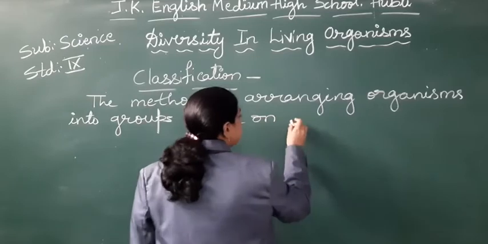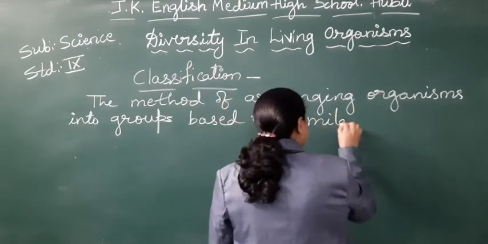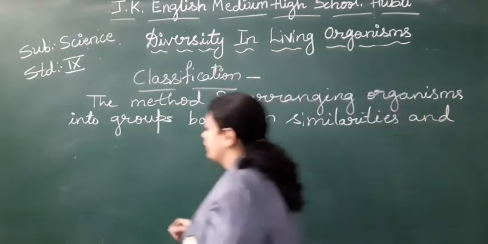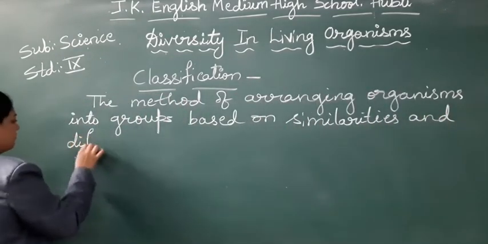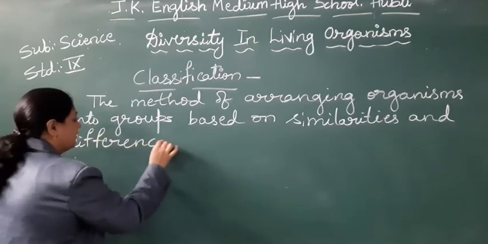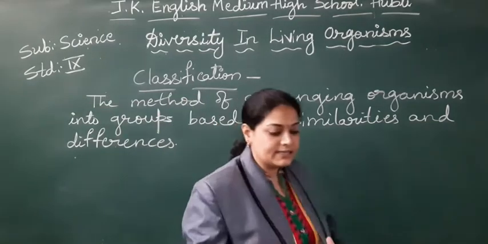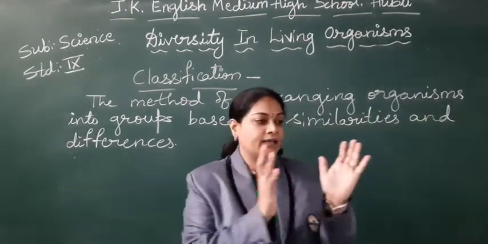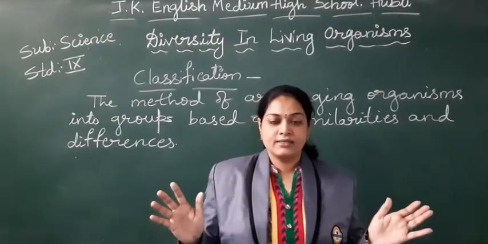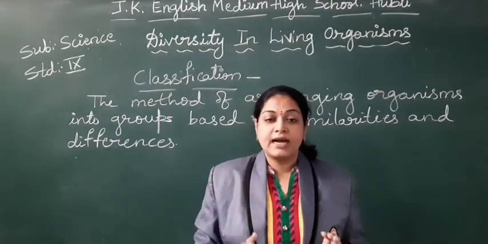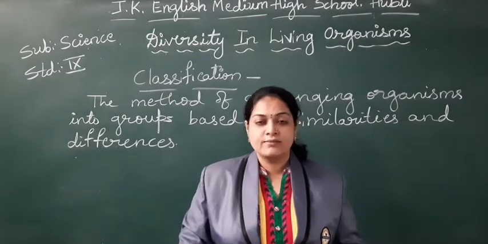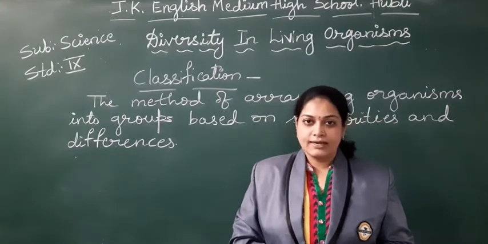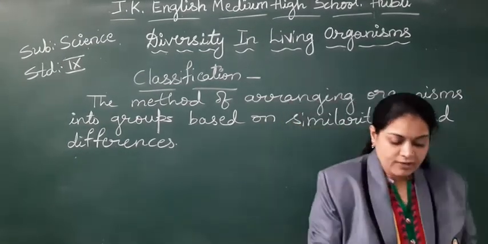Based on similarities and differences. Based on similarities and the differences. So what similar characteristics are there? What are all the different characteristics? Based on that, they started making the groups of organisms, and that is called the classification. Right, students? Okay.